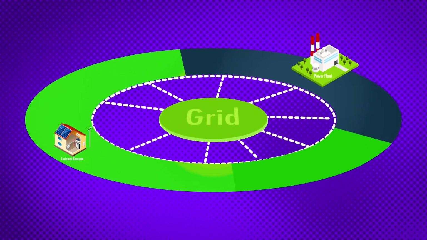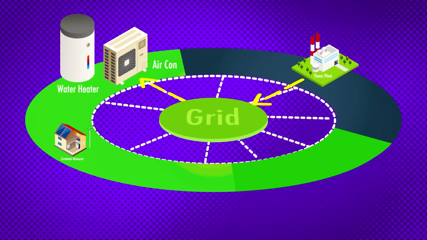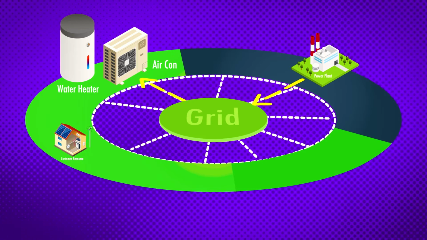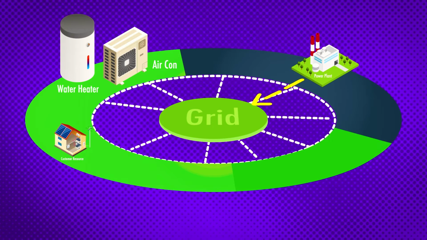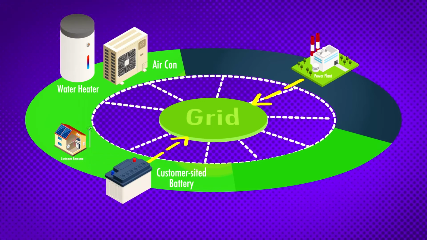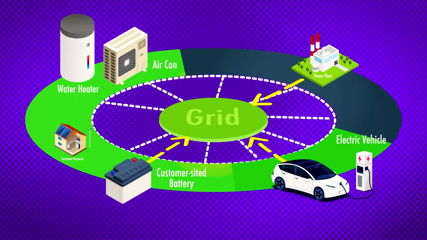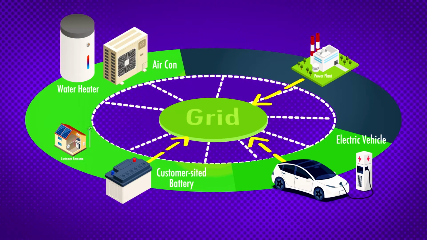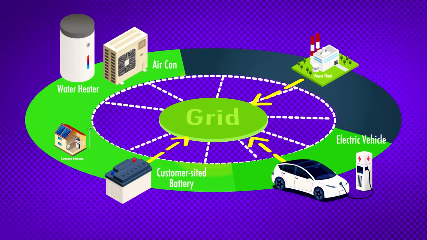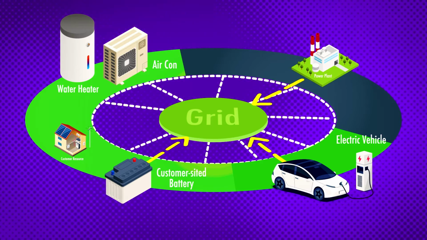Where the original virtual plant was using water heaters or air conditioners, so it wasn't providing power, it was reducing load. Nowadays, with customer-sided battery, or maybe even electric vehicle, the opportunities are increasing, and we're seeing new capabilities to, again, mimic a traditional power plant that's actually providing power.